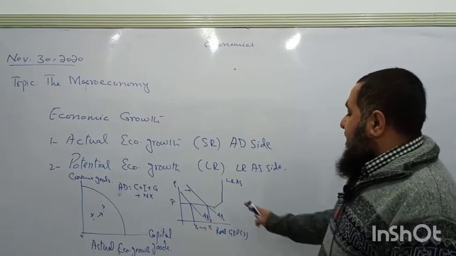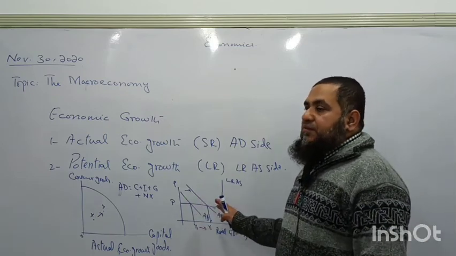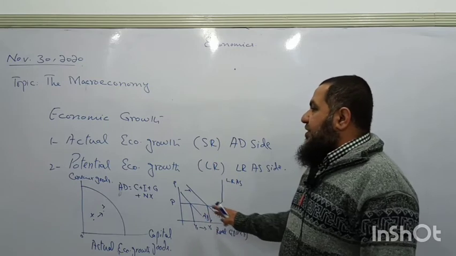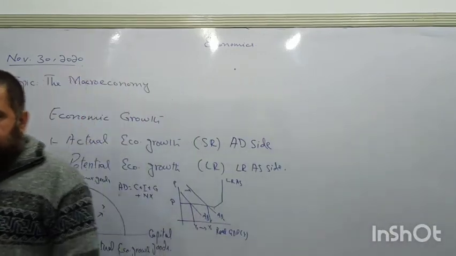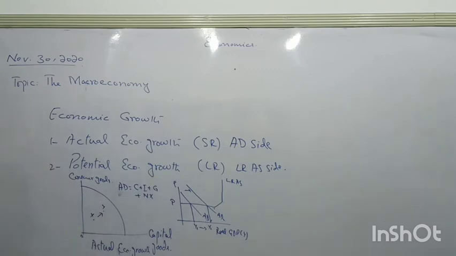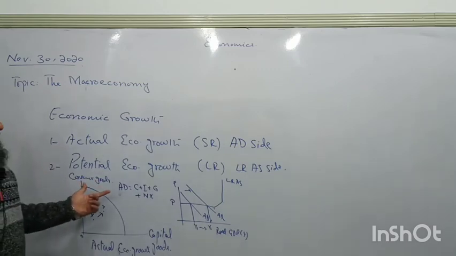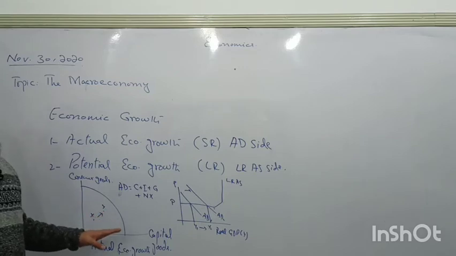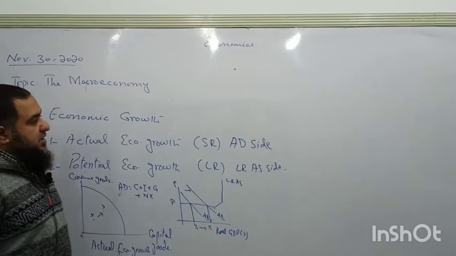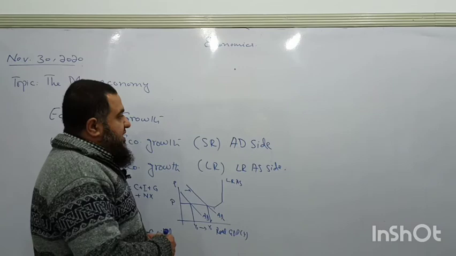So in that case aggregate demand will grow rightward, and for that reason we are going to have more actual economic growth taking place. So these are the reasons of actual economic growth, which increase not the potential of the country but the use of present resources; they are better utilized than the previous level of utilization.